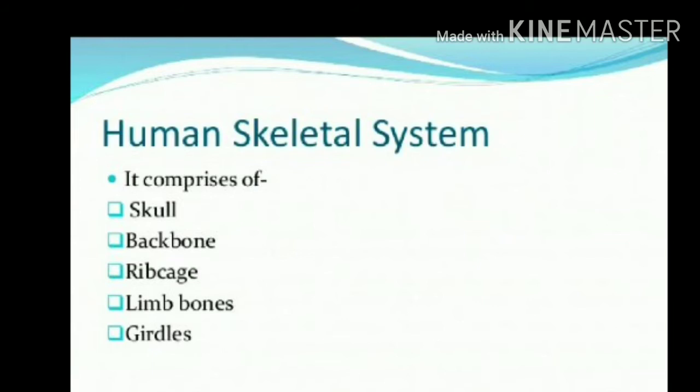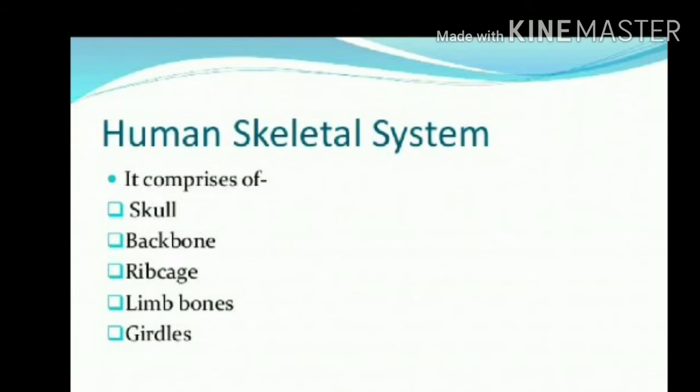How many bones are there? 305 bones at birth. The number of bones in the skeleton changes with age. It decreases to 206 bones by adulthood, after some bones have fused together. So when we become adults, the number of bones is 206. See how many bones are there in our body. Now we will see the human skeleton system one by one.